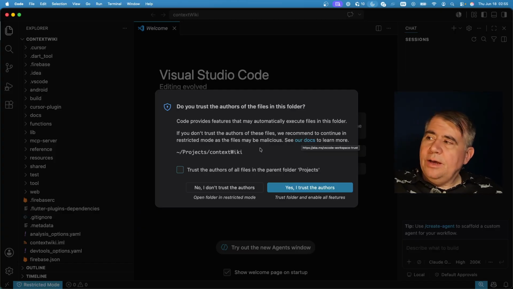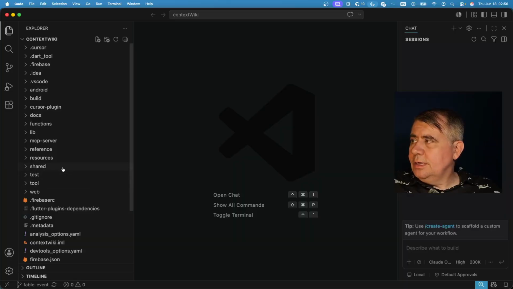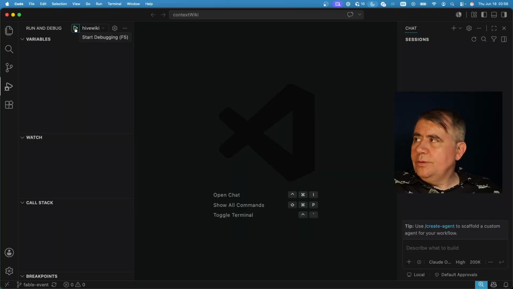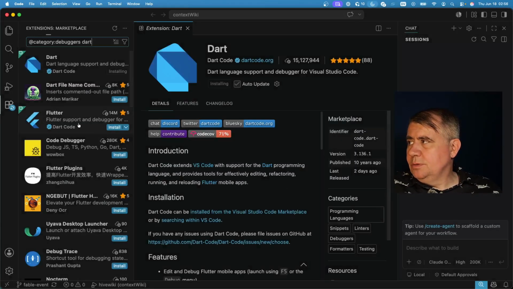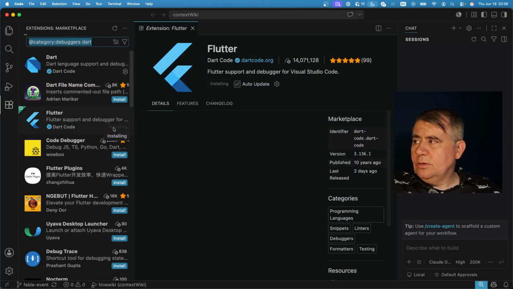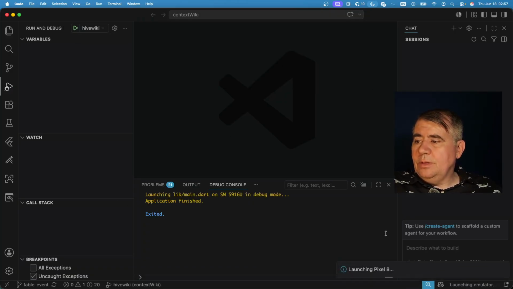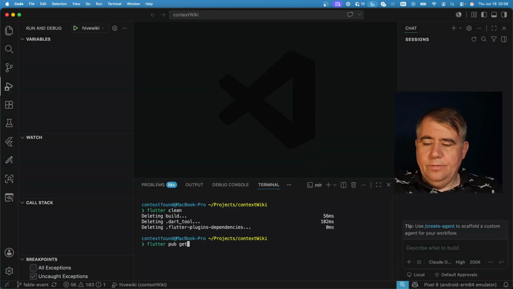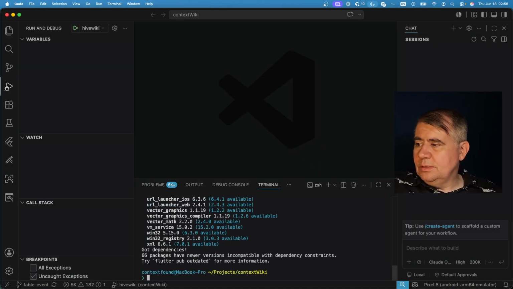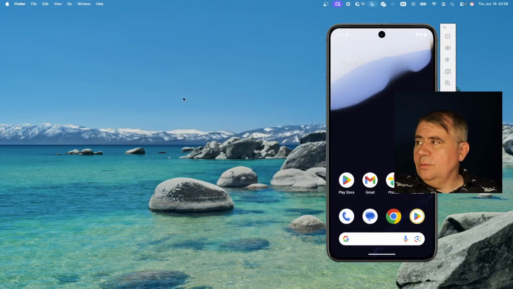I opened up the Hive Wiki folder and I do trust the author of these files. First off, let me get this launched as a Flutter app. I think it even brought the config file over. Installed Dart. Yes, I trust the publisher. And while I'm at it, install Flutter. Try running that again. It's got the Pixel 8 emulator, and I will launch against that. Clean Flutter, Flutter pub get to get my dependencies, push go again. When in doubt, turn it off and turn it back on again.